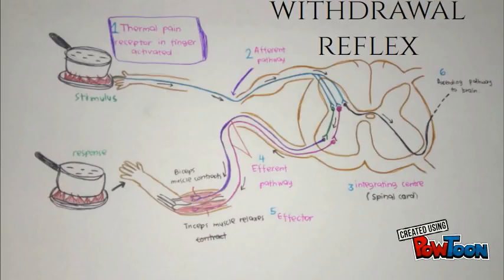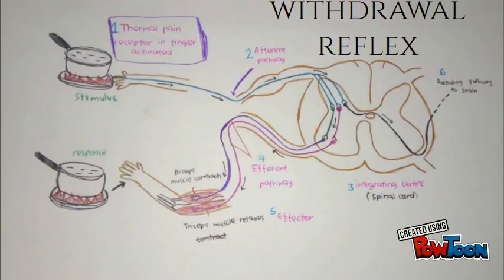Integrating centers are found in the spinal cord. In contrast to a monosynaptic reflex, the afferent neuron does not synapse onto a motor neuron. It actually synapses onto an interneuron. Then, the interneuron will diverge onto the motor neuron, which will then send a signal to the bicep brachii muscle to cause a withdrawal of our hand from the stove.